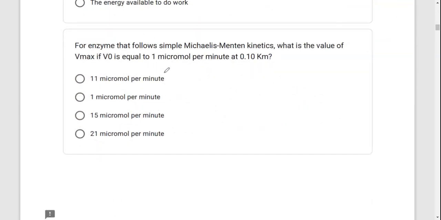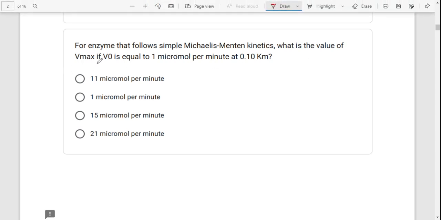For an enzyme that follows simple Michaelis-Menten kinetics, what is the value of Vmax if V initial is 1? V initial we've been given, that is 1, and we've been asked to find Vmax, which we don't know. We've been told that at 0.1 Km, that is the concentration of the substrate, the concentration of the substrate is 0.1 of Km.